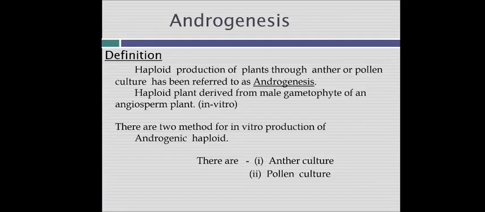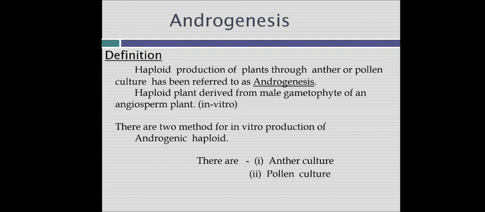Now, what is androgenesis? What is the definition of androgenesis? Androgenesis is the haploid production of plants through anther or pollen culture. We form the haploid plants from the anther or the pollen culture.